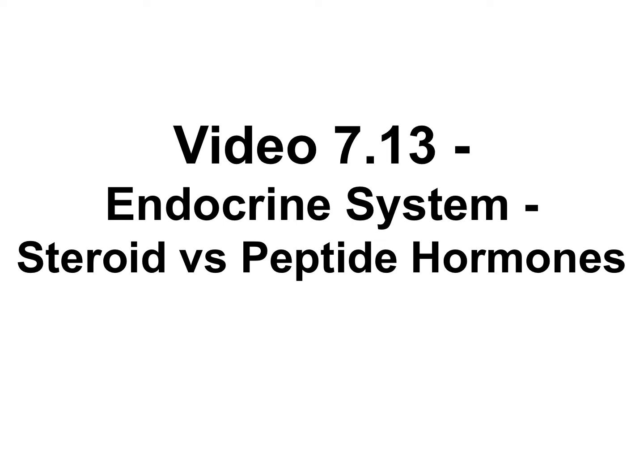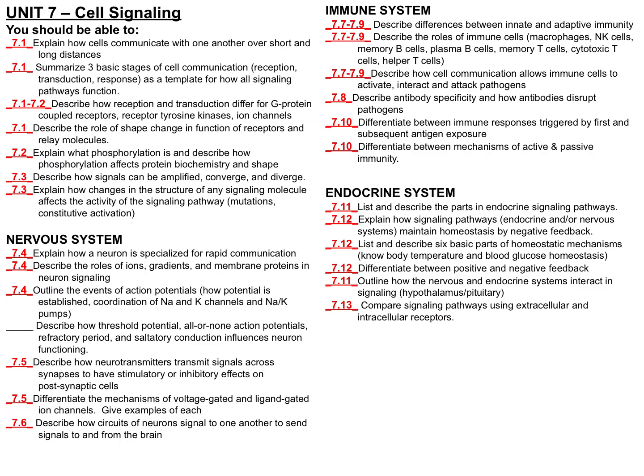Studying cell signaling seems to have more plot twists than even the craziest TV shows out there. Just when you thought you had it all figured out, I have another twist in the cell signaling story. Ligands can behave very differently based on their biochemical properties. This is video 7.13 on steroid and peptide hormones. We'll focus on just this one objective: how peptide hormones use extracellular receptors and steroid hormones use intracellular receptors.